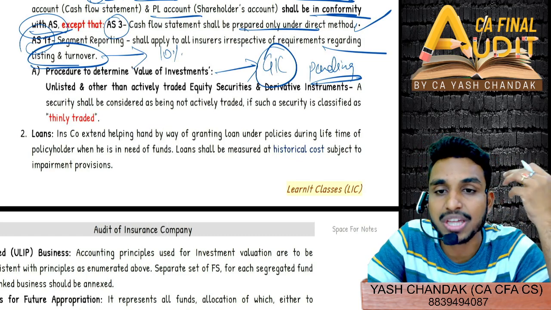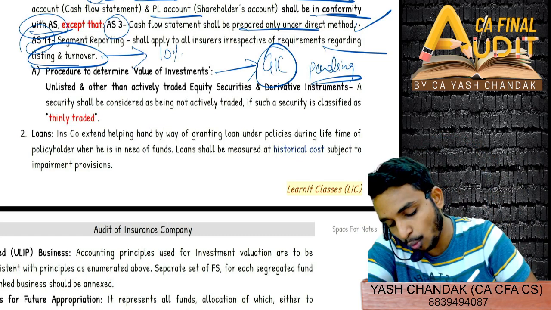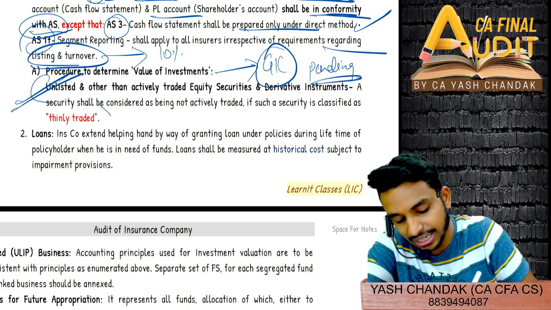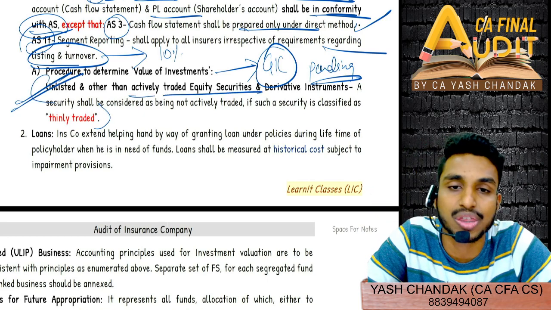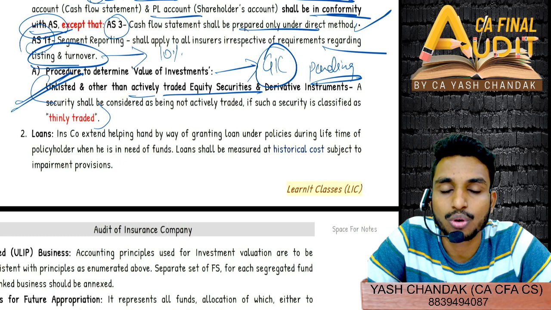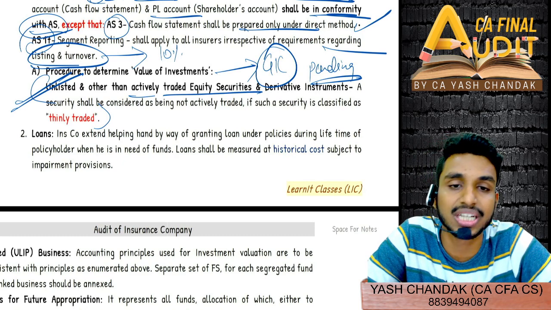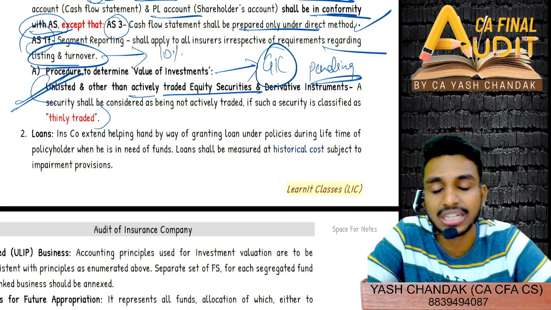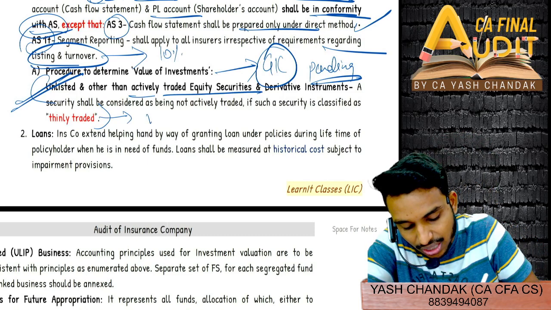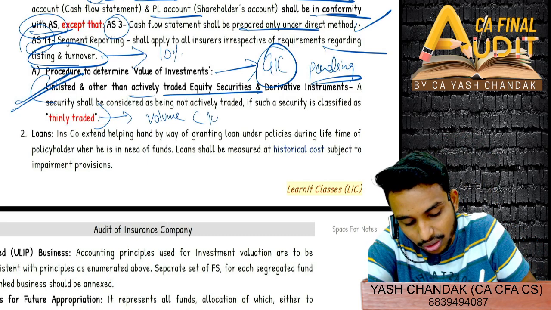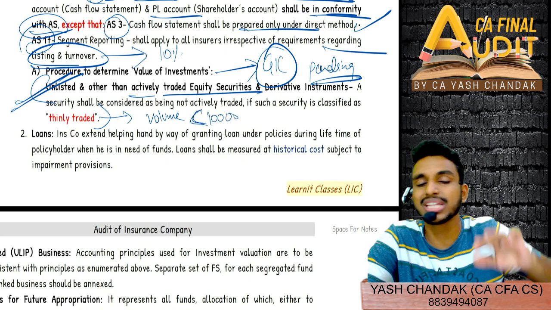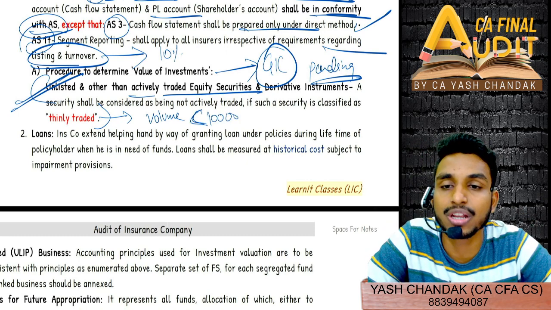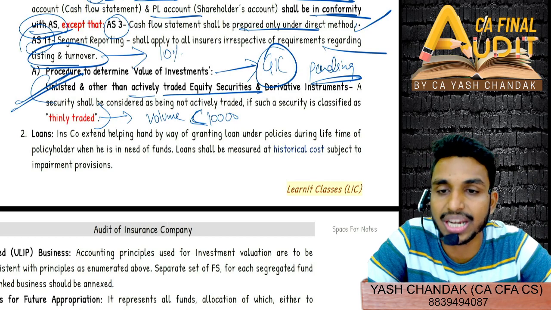But except special points, if at all there are any, those points I have included, like this point, unlisted and other than actively traded equity security, how will you treat it? So what is other than actively traded securities? Other than actively traded securities, thinly traded securities. And then what do you mean by thinly traded security? Thinly traded securities, whose volume is less than 10,000. So these all points you will see also in GIC. So let's not invest any time here right now.